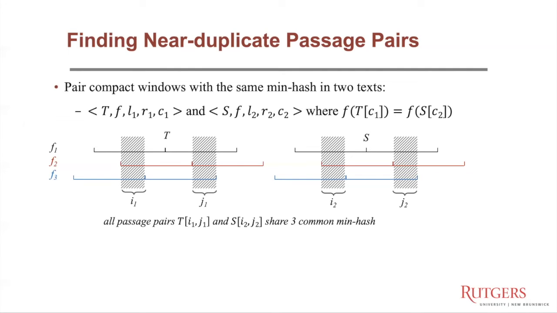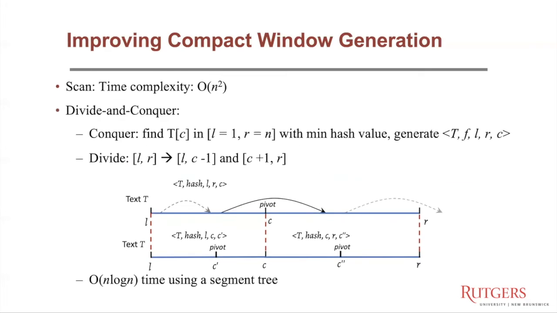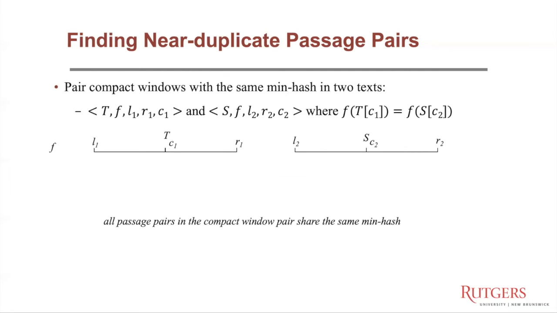Once we find all the compact windows for two texts, we pair their compact windows with the same min hash.